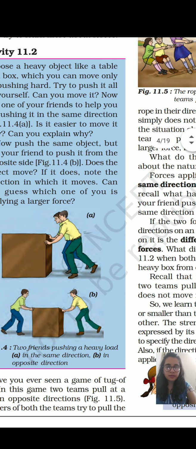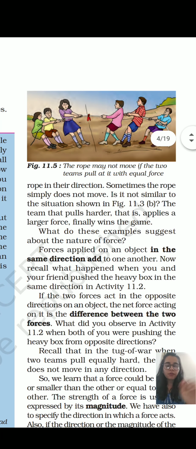As in this tug of war game, if they apply equal force, then there will be no movement. But if the force of any team is greater, then movement will be in that direction. Suppose the force of this team is greater, then movement will be in this direction.